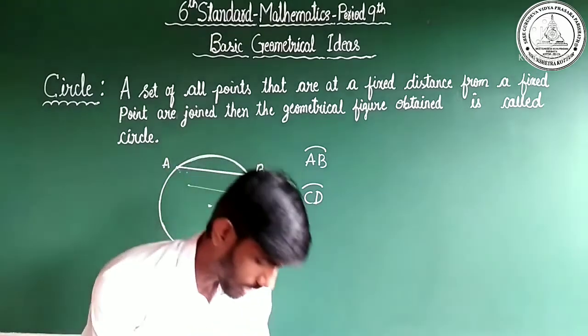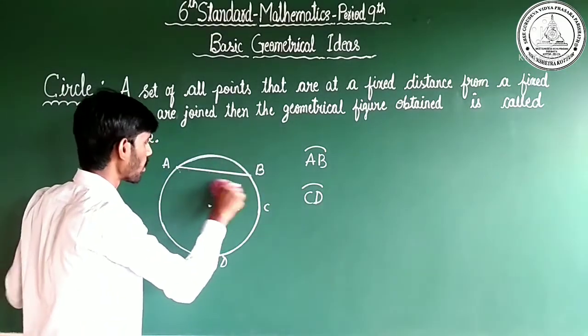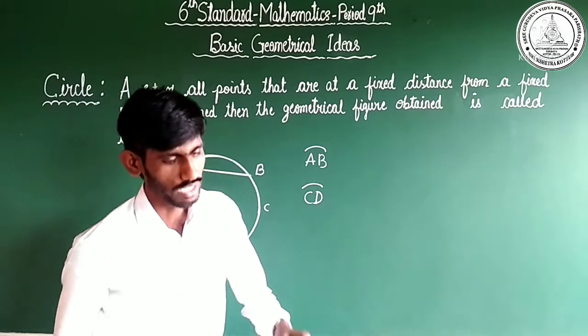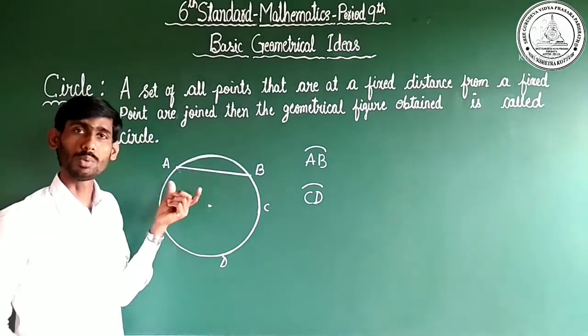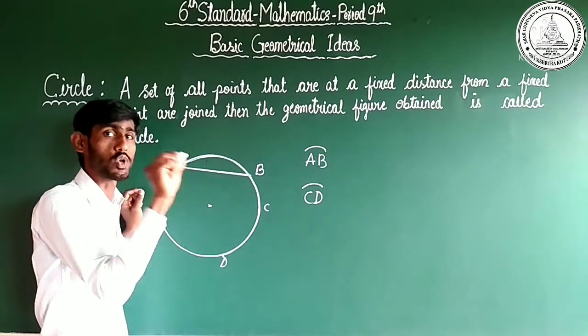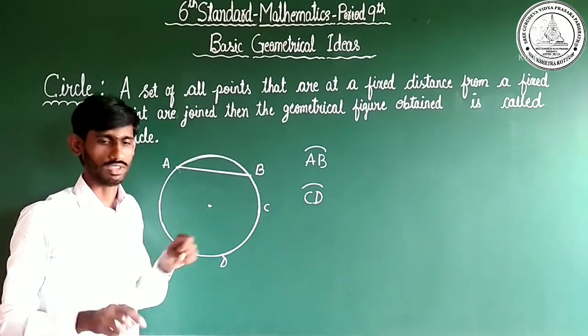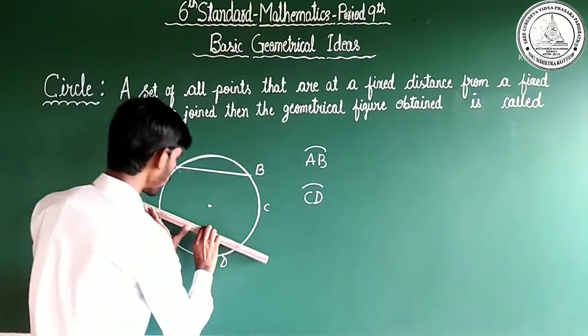What is a chord? A chord is a line segment which connects two points on the circle. Point to be noted: a line segment with both ends on the circle is called a chord. Let us draw one more chord.